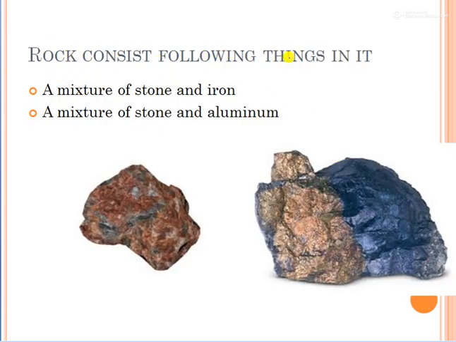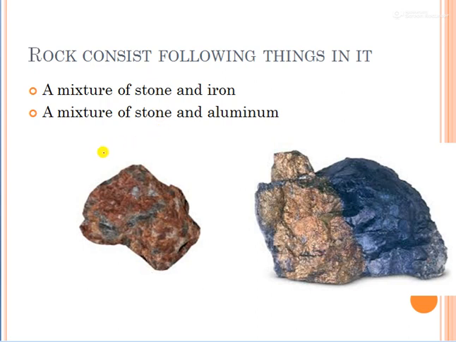The rock consists of the following things. When they found out what is present, in some rocks they found stone and iron, meaning there is some waste material like stone and iron, which is useful material. In another rock they also tried to find out what is present. In this they found stone and aluminium. So this rock is a combination of stone and aluminium. In this way many rocks are found around us which consist of iron, aluminium, gold, silver plus stone.